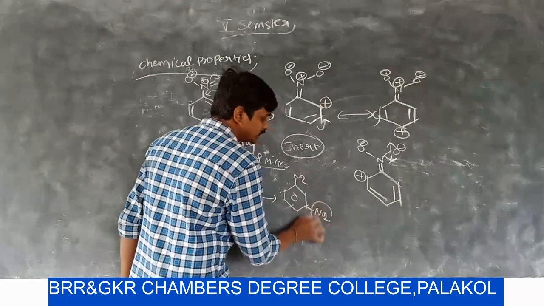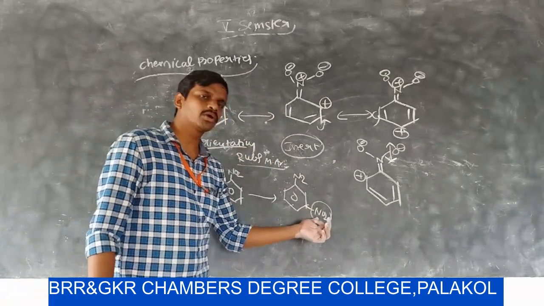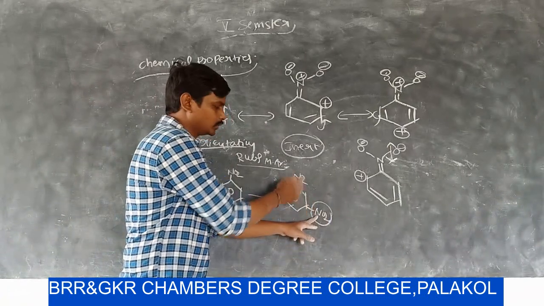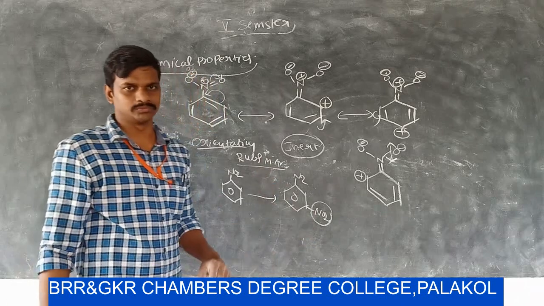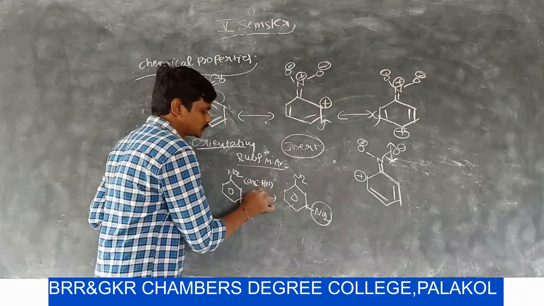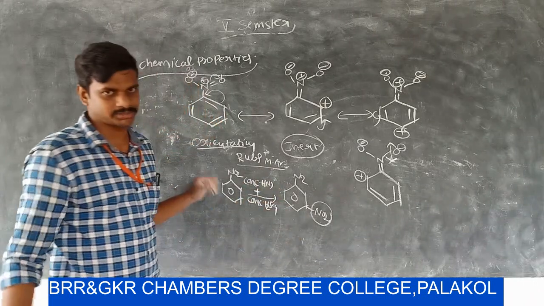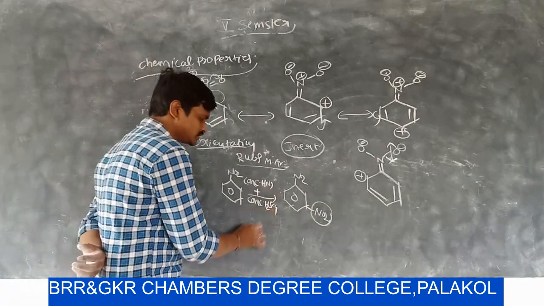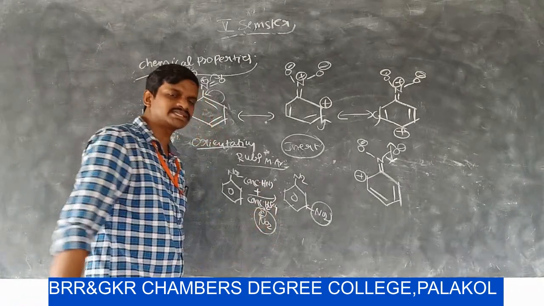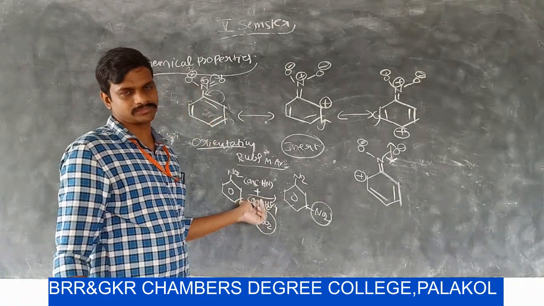Why does nitrobenzene give the meta-nitro compound? Why does the NO2 group not enter at the ortho or para position to the NO2? Here we are doing an electrophilic substitution reaction. By combining concentrated HNO3 and concentrated H2SO4, we get an electrophile, that is the nitronium ion. So here we do an electrophilic substitution reaction.